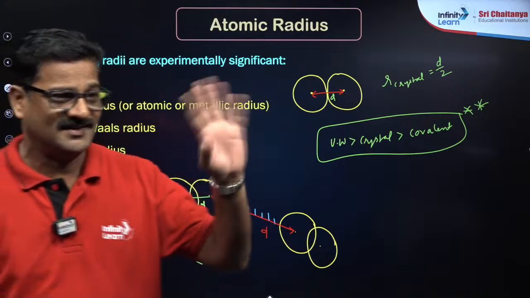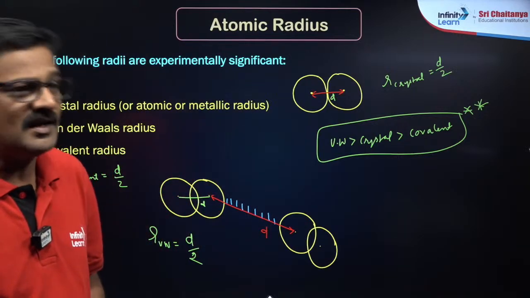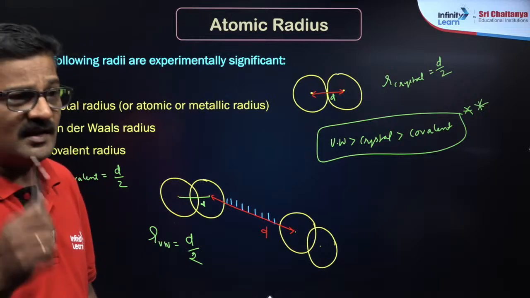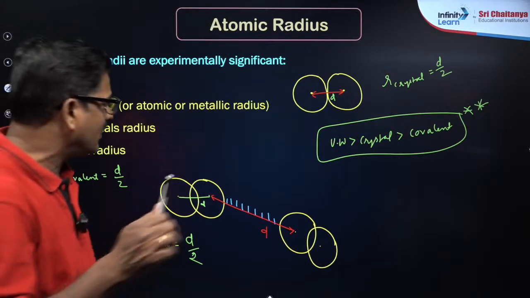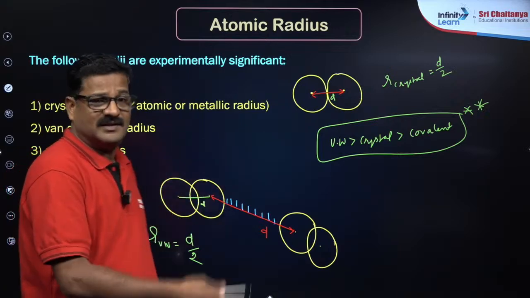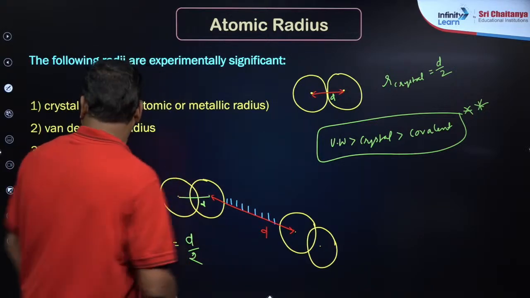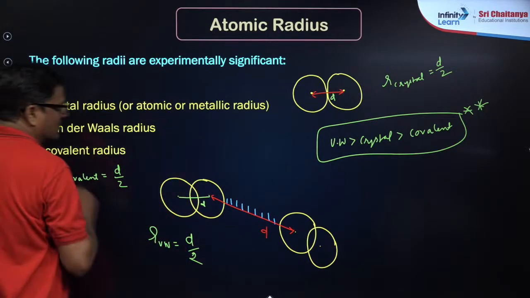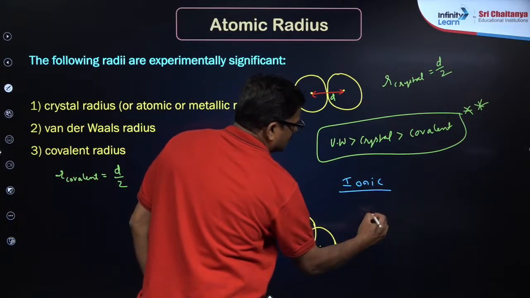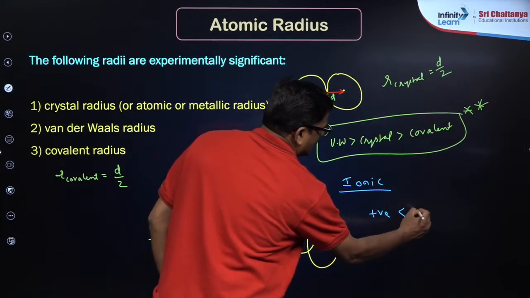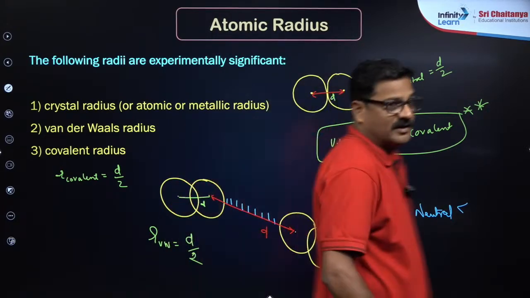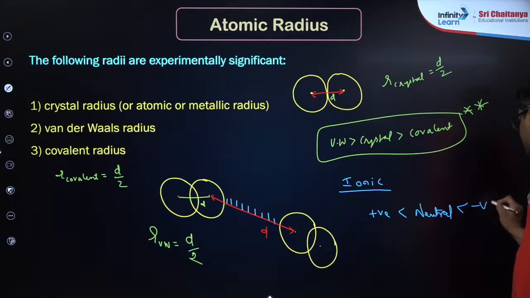Yes, I am talking about ionic radius after this. Cation radius is smaller than the neutral atom, which is smaller than the anionic radius. Dear students, the positive ion is smaller than its neutral atom, which is smaller than its negative ion.